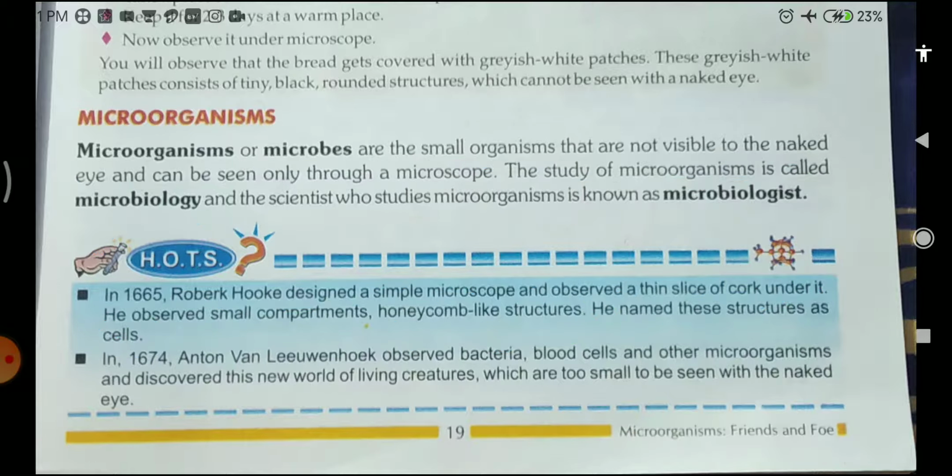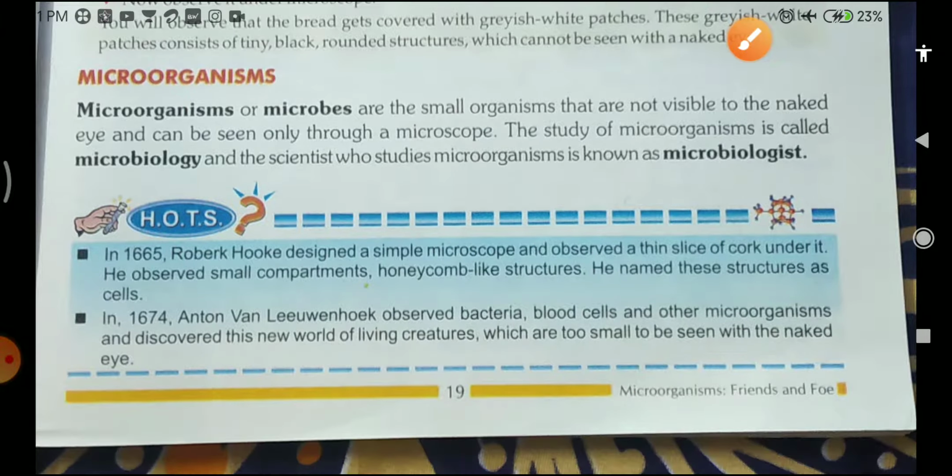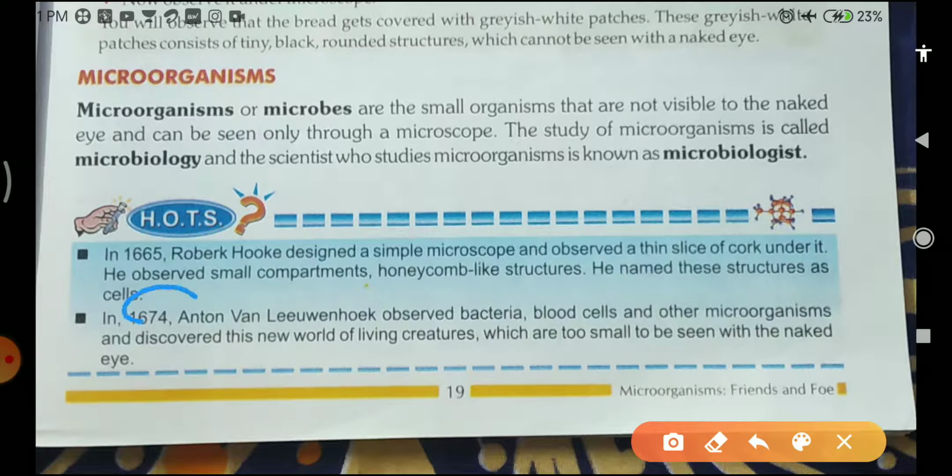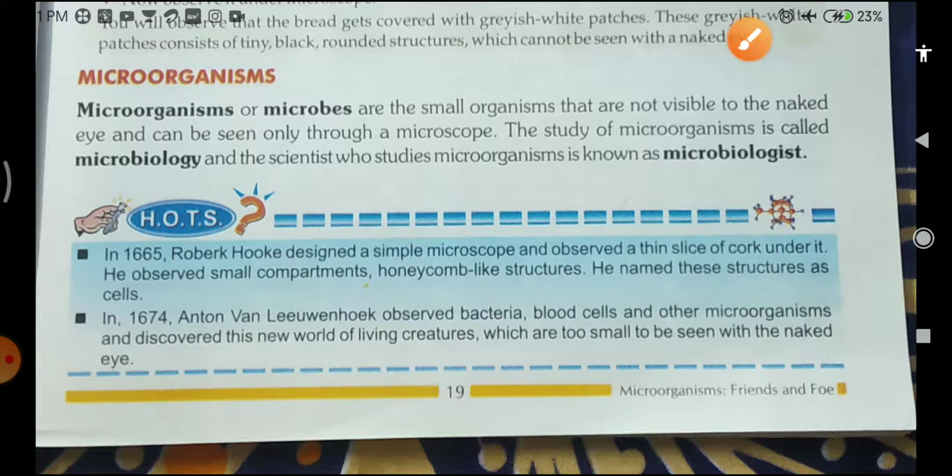Now in 1674, Anton van Leeuwenhoek discovered free living cells like bacteria, blood cells, and other microorganisms with an advanced microscope.